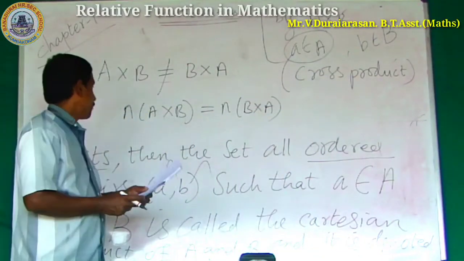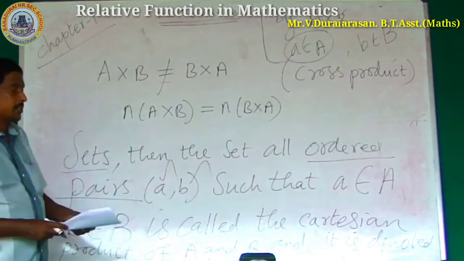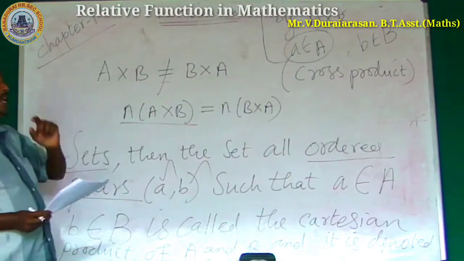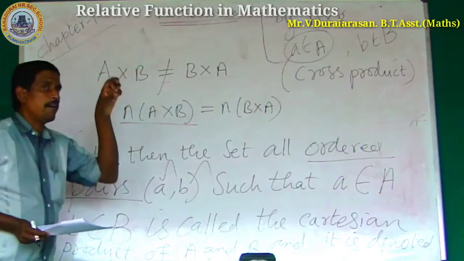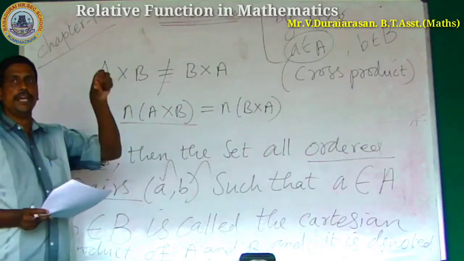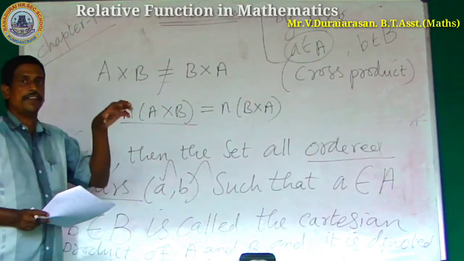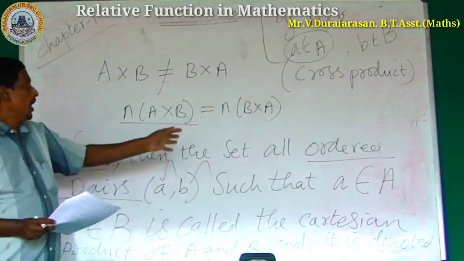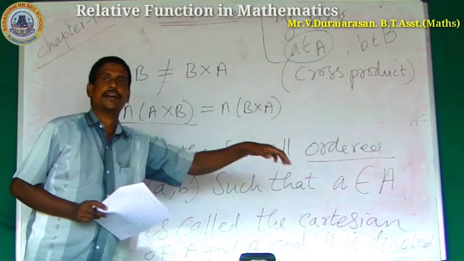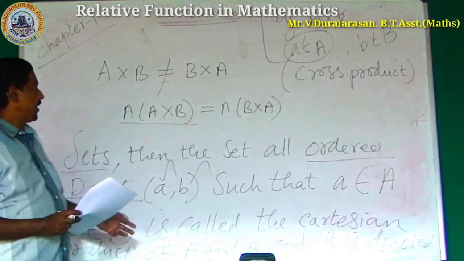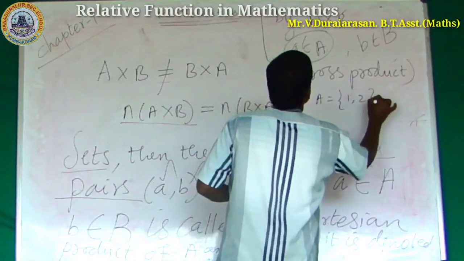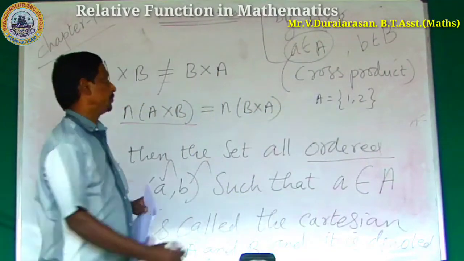This notation, n of A cross B, means, sir, what is the meaning? The number of elements in A cross B. N of A cross B means the total number of elements in A cross B. N of B cross A means the total number of elements in B cross A. For example, let us consider A equal to {1, 2}.